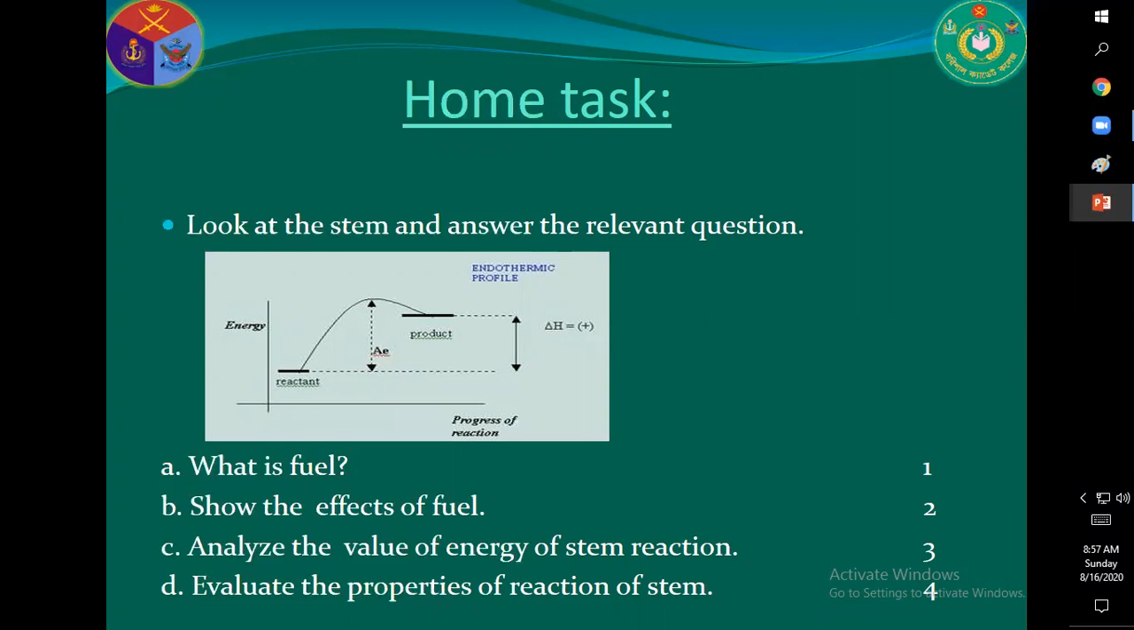Analyze the value of energy of the stem reaction. So it is an endothermic reaction, the value must be positive and energy is absorbed. So evaluate the properties of this reaction. The value is positive, energy is absorbed. In that way, you will answer the questions from the stem.